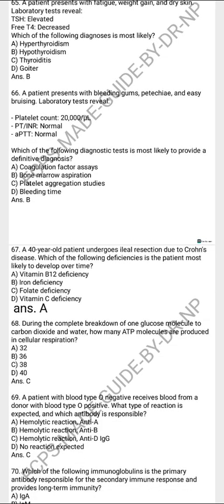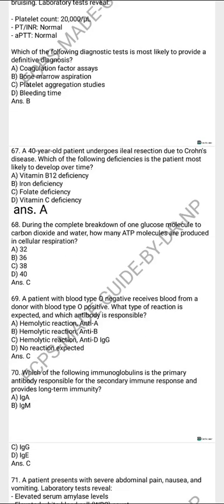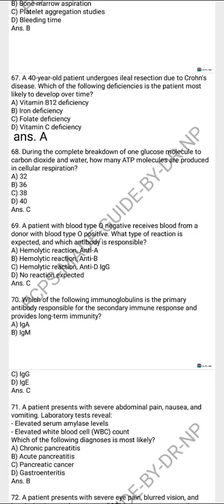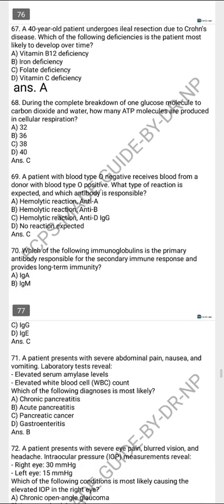A 40-year-old patient had an early resection for Crohn's disease. Which of the following deficiencies is the patient likely to develop over time? B12 deficiency. During the complete breakdown of one glucose molecule, how many ATP are produced in cellular respiration? 38. A patient with blood type O negative receives blood from a donor with blood type O positive. Which reaction is expected and which antibody is responsible? A hemolytic reaction, antibody IgG.